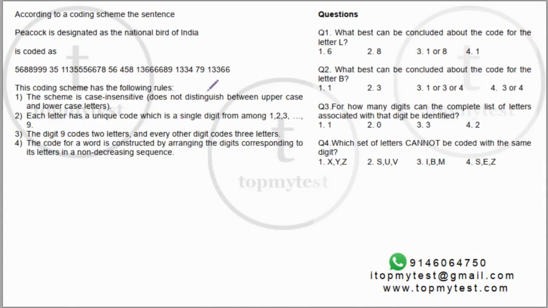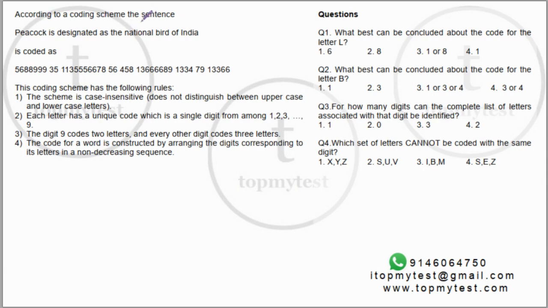Hi, this is a question on coding and decoding. It's a moderate level question. It's not difficult, and if you are in the practice of solving those bank level papers, etc., this question should not be very difficult to solve. Let's see what this says.